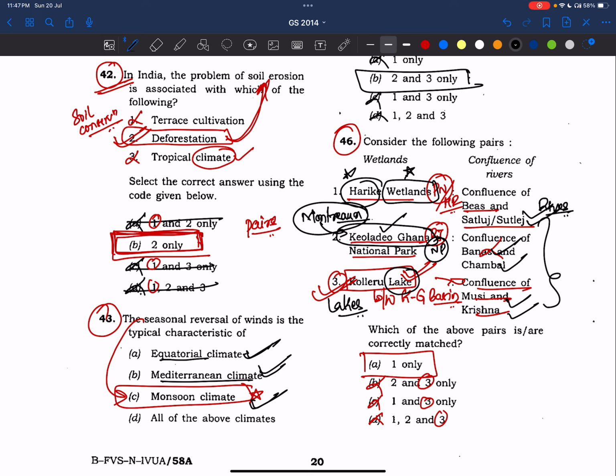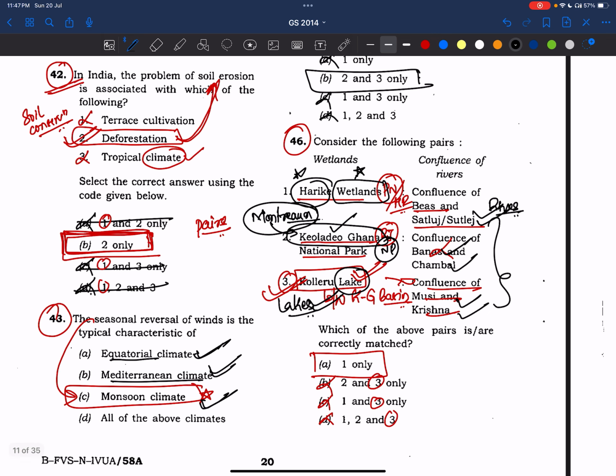Okay, I'll definitely share my own notes also, but I'm just trying to tell what the important things are and what the potential things are which are going to come in the next paper. We'll see. This is 2014 now. Definitely, there will be some questions regarding these things, or these things will be repeated again in 2015, 2016, 2017. And even today, in the 2023, 2024, 2025 papers, these things are getting repeated. Right? They are much relevant now also.